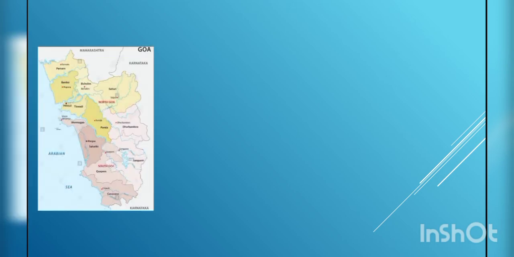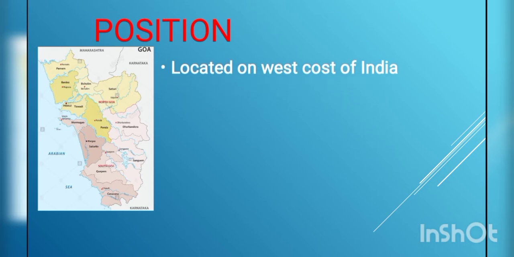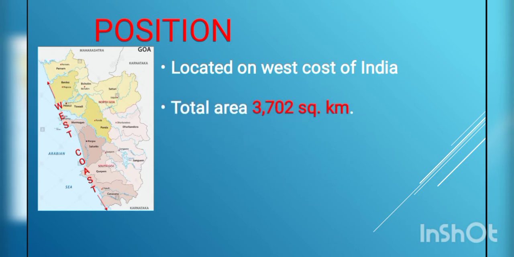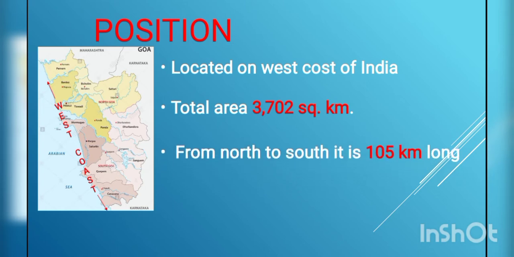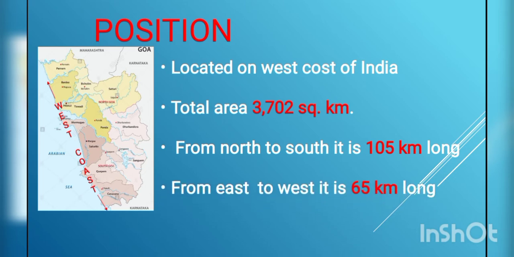First, the position of Goa. Goa is located on the west coast of India. This is the west coast, and on this the Goa is located along Konkan. Now the total area of Goa is around 3702 square kilometer, and from north to south it is 105 kilometer long, and from east to west it is 65 kilometer long.